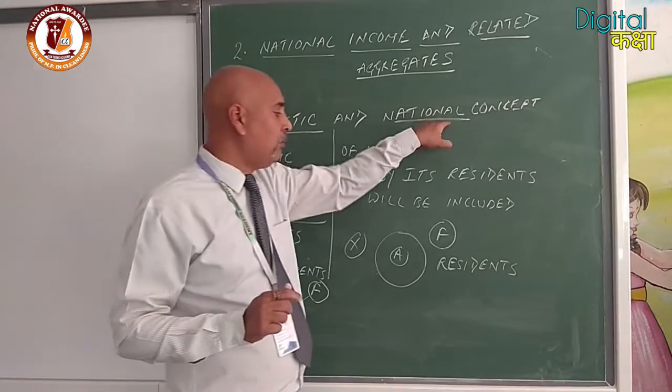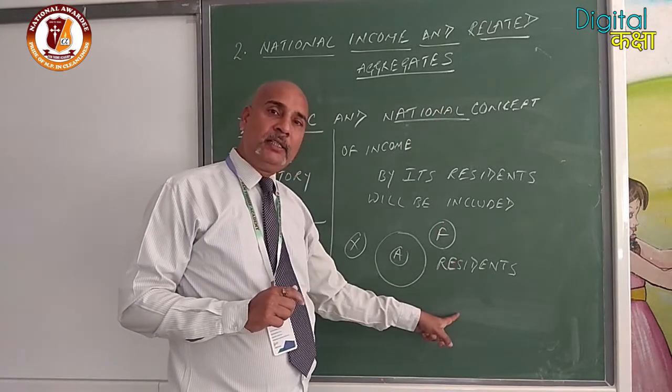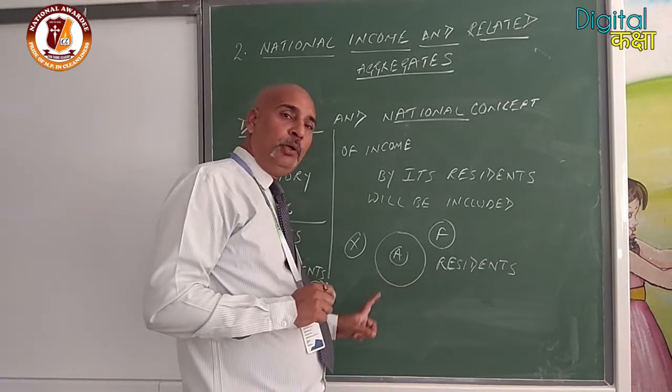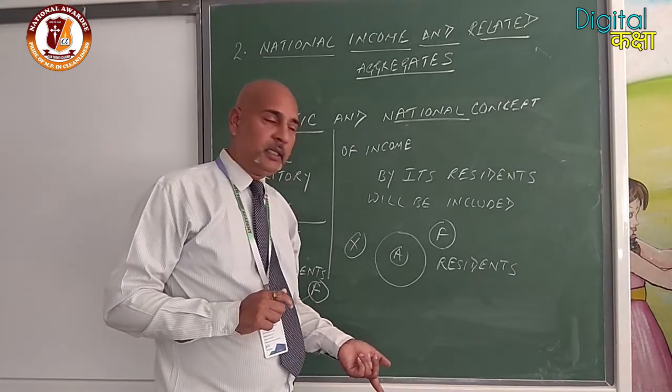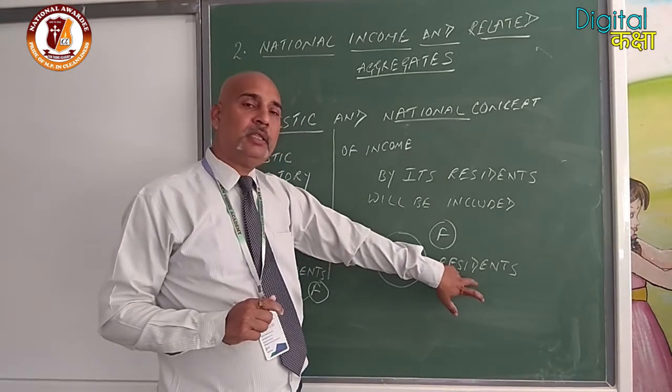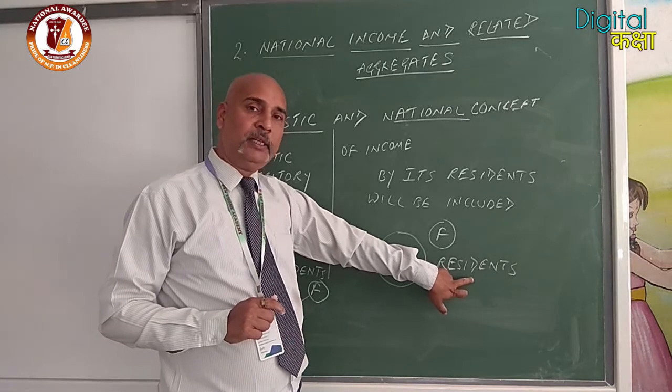In national income, we have to think about the resident. If it is done by the resident, whether in the domestic territory or beyond it, it will be included because it is ultimately done by the resident. I hope it is clear to you.